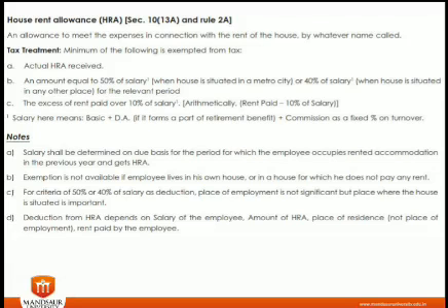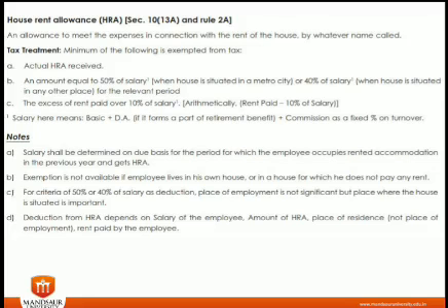So here what we need to understand is that we have to do certain calculations. For example, if I am an employee of X company and I am getting house rent allowance, the actual HRA received from the company, I have to use in the first point. The second point is the amount which is equal to 50%. Suppose I am residing in Mumbai, so I have to take 50% of my salary as point B. Or if I am residing in a non-metro city, say Bhopal, Indore or Jaipur, I have to take 40% of salary.